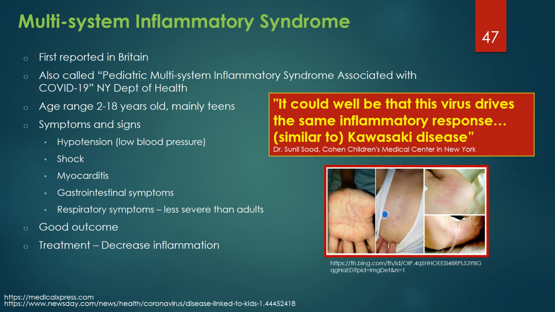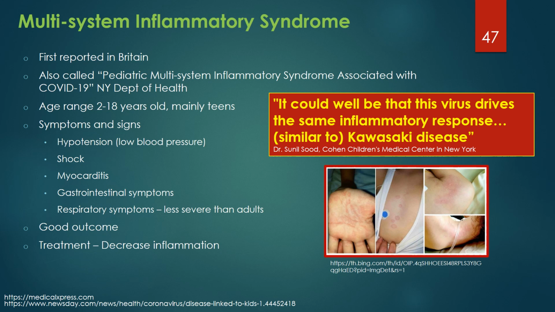With Kawasaki's disease in mind, let's consider COVID-19 inflammatory disease in children. Children have largely been spared from severe COVID-19 disease or complications. Britain's National Health Service first noticed a small rise in children infected with the coronavirus that exhibited features similar to toxic shock syndrome and atypical Kawasaki's disease.